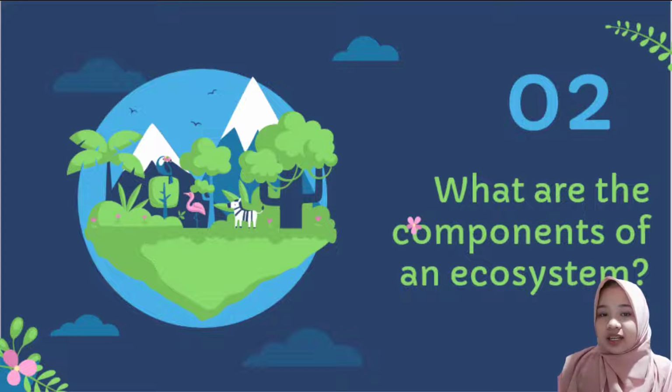The population is a group of living things of the same kind that live in one place. For example, the cow population. This group of cows is a cow population. And then community: a community is a collection of 2 or more populations living in one place. An example of a community is a lake, where the community consists of a fish population and a plant population.